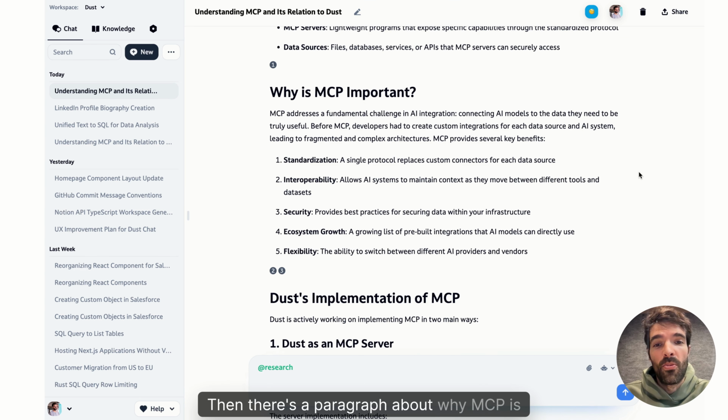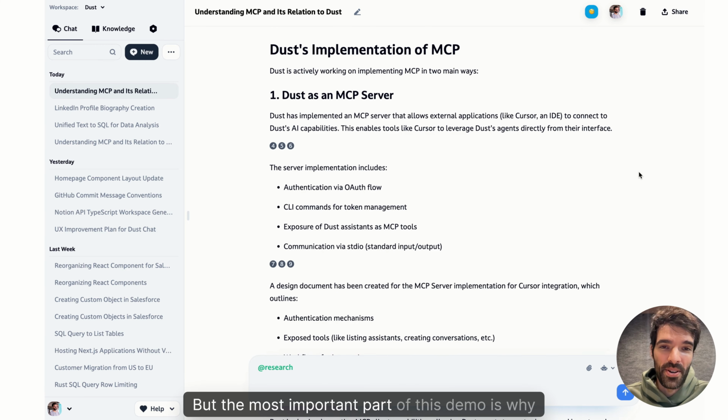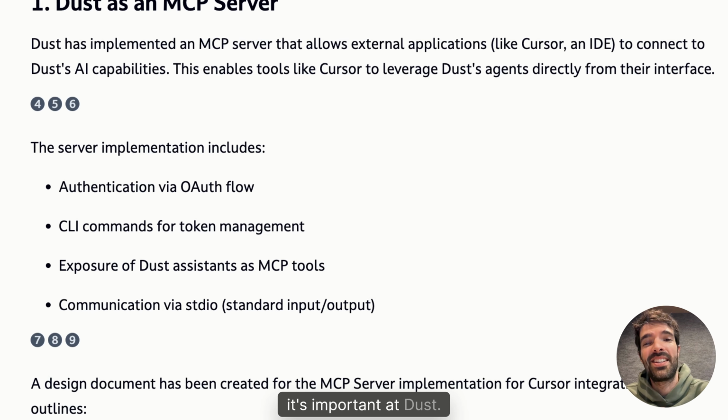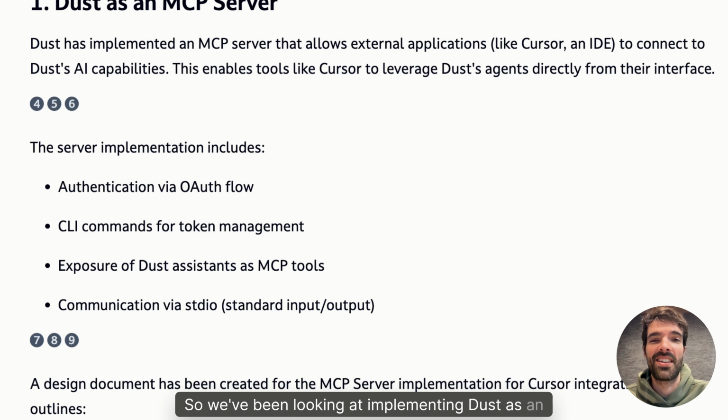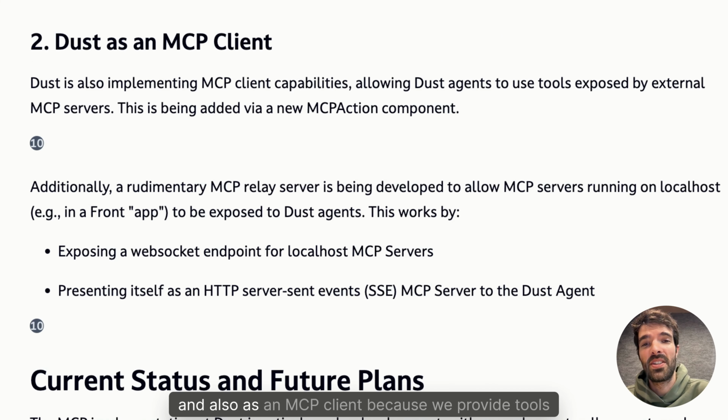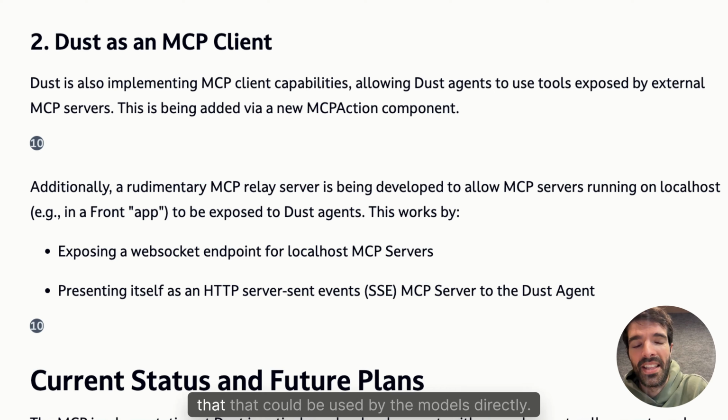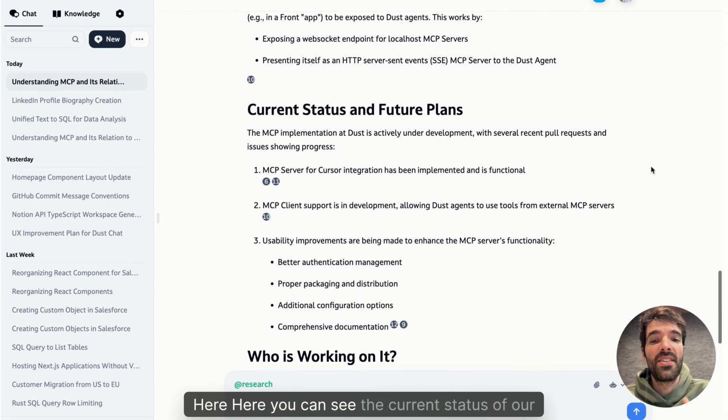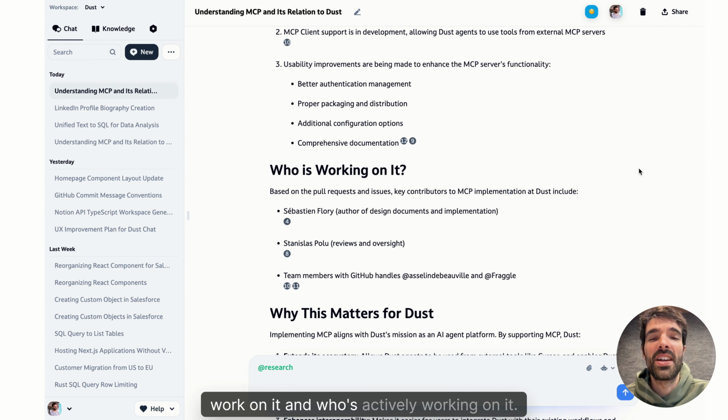Then there's a paragraph about why MCP is important, but the most important part of this demo is why it's important at Dust. So we've been looking at implementing Dust as an MCP server for external applications like Cursor and any IDE, and also as an MCP client because we provide tools that could be used by the models directly. Here you can see the current status of our work on it and who's actively working on it.